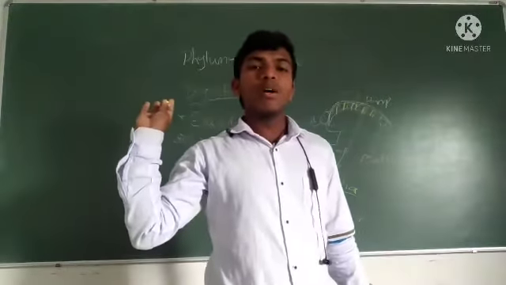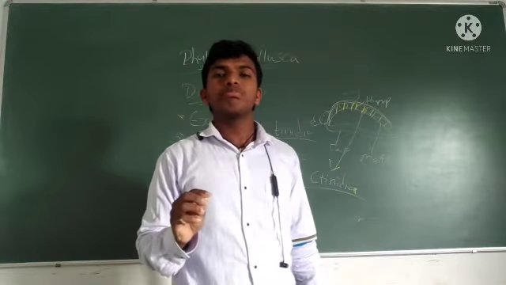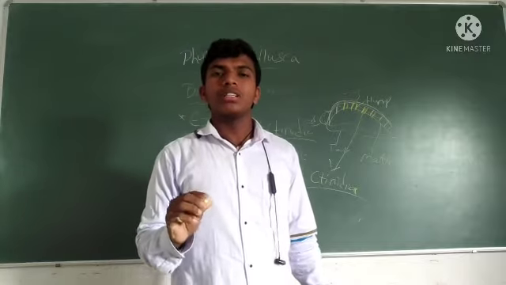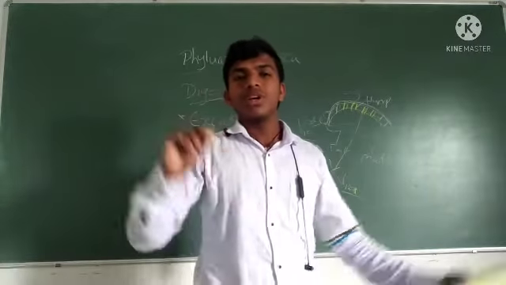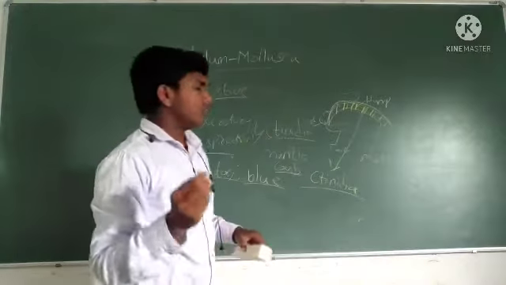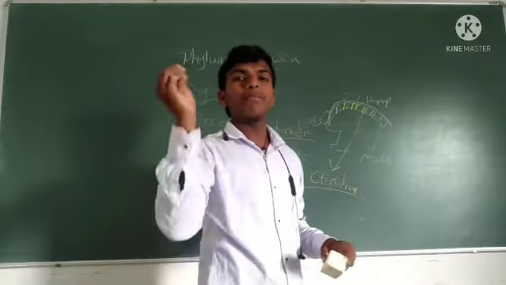What about in Arthropoda? The blood is colorless, due to the absence of pigment.